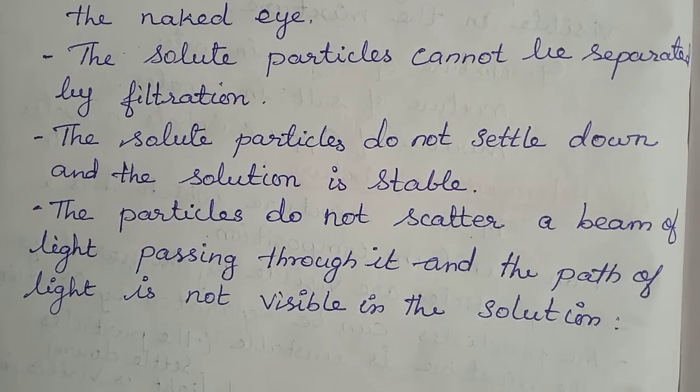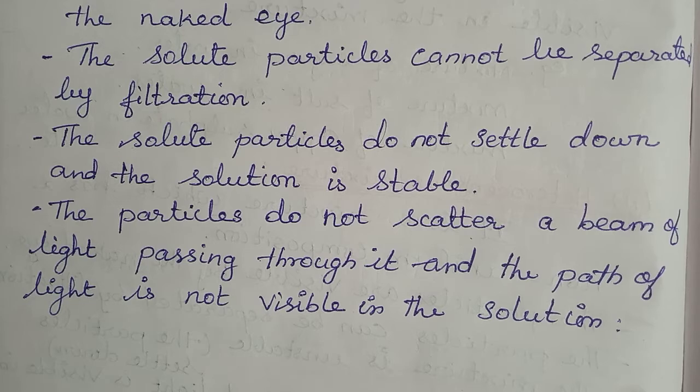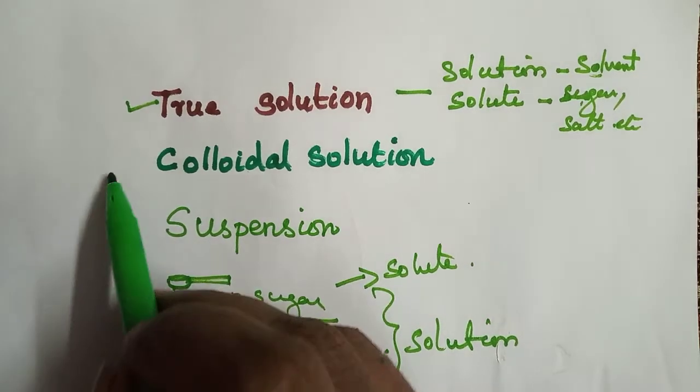The particles do not scatter a beam of light passing through it, and the path of light is not visible in the solution. Here the Tyndall effect is not happening. If you pass a beam of light, what happens? It will not scatter. It will not be visible in the solution. Understood? Next one is colloidal solution.